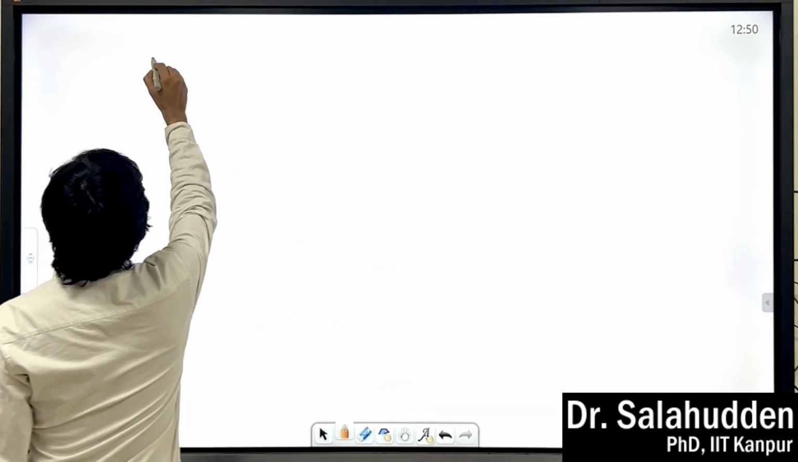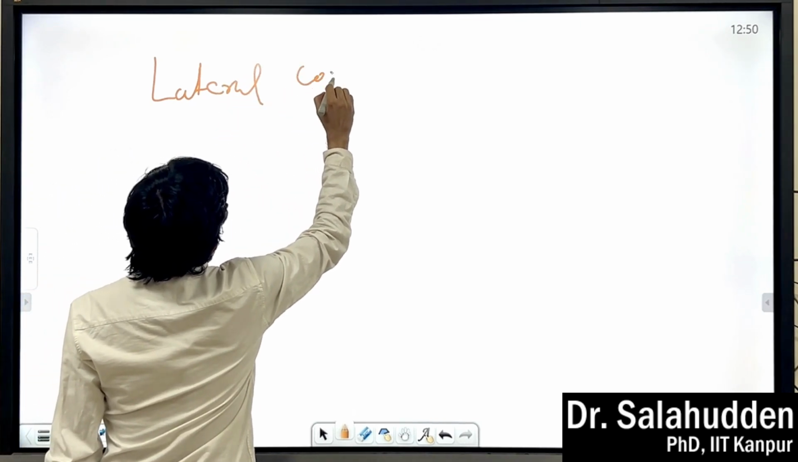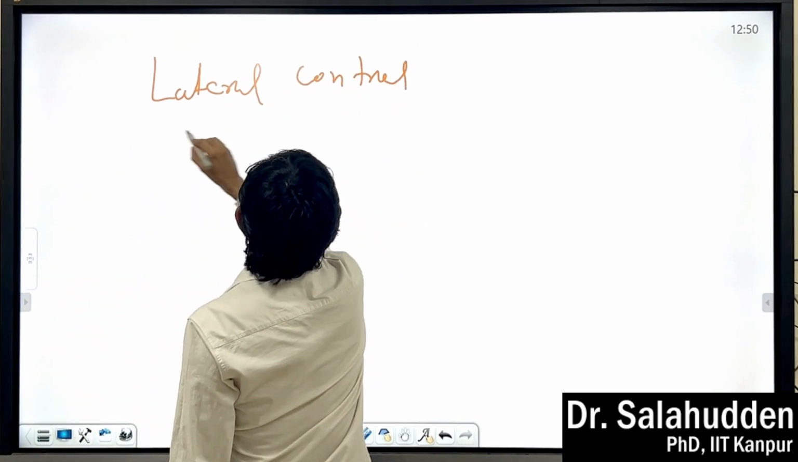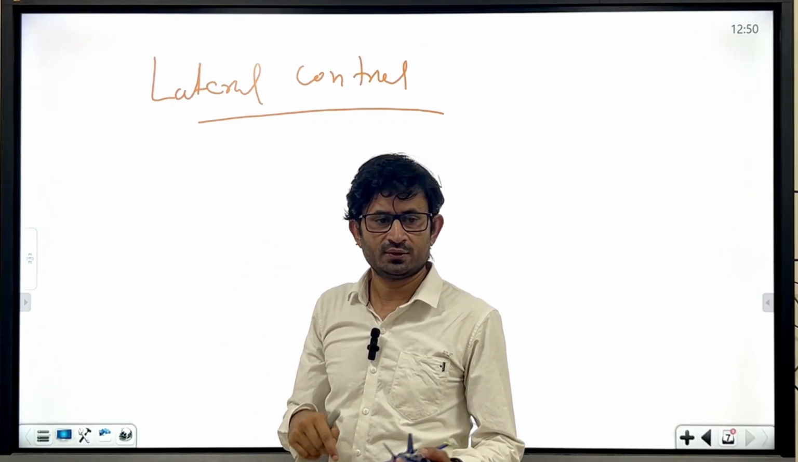Go to lateral control. Lateral control. So in lateral control, the aileron is providing you the control, right?